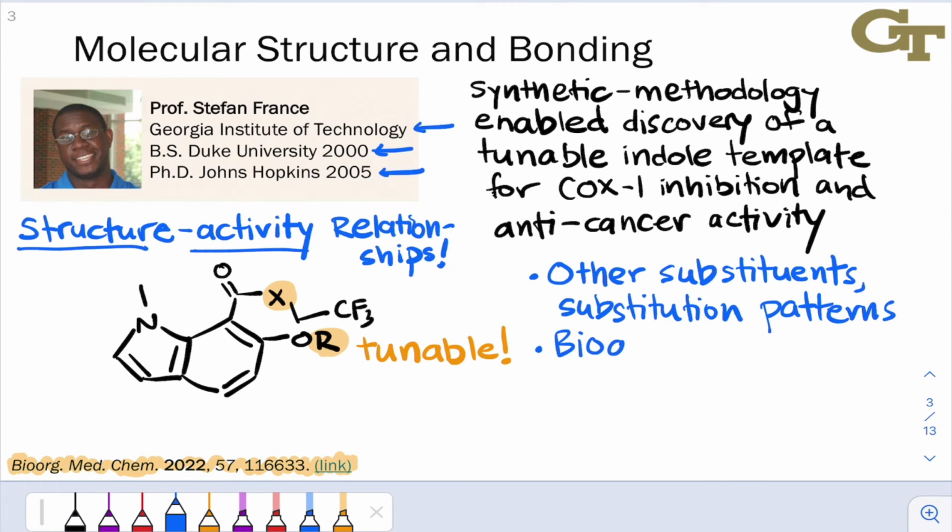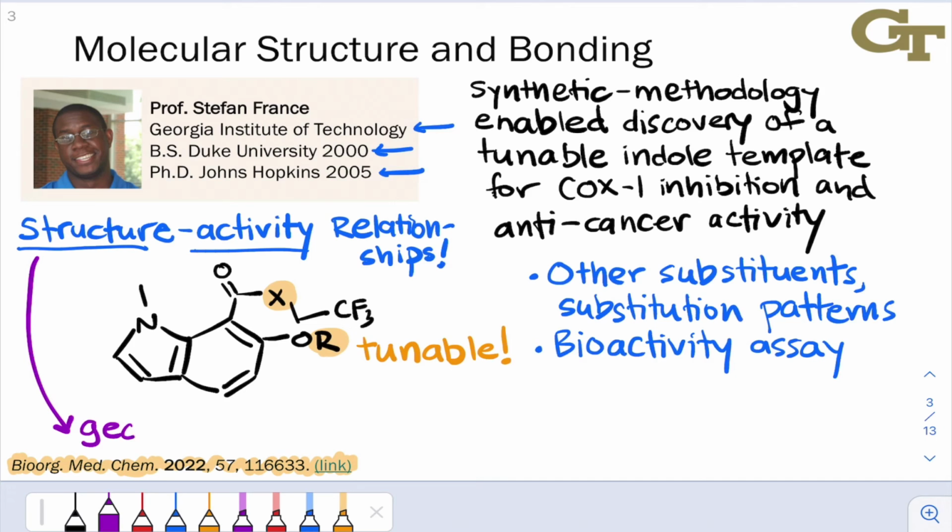So after they synthesized all of these compounds, they carried out a bioactivity assay to see how active these compounds were in these biochemical applications. So as we dig into this chapter, this unit, some things that we'll be able to notice tie back to this paper. All of the structural concepts that we'll develop will be used throughout the course and throughout Organic 1 and Organic 2 to understand structure and connect it to properties, reactivity, and, for example, bioactivity. Although those connections can be rather complicated to make.